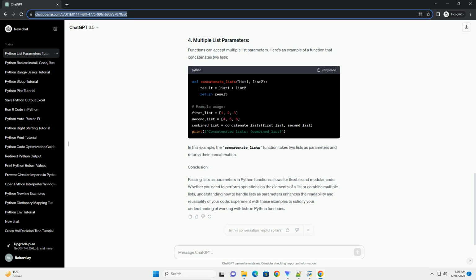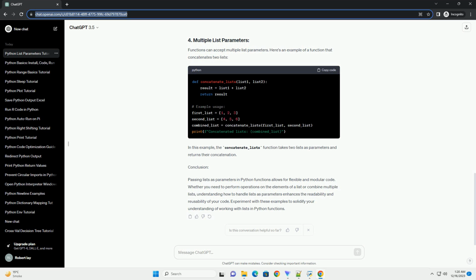In this example, the print_list_elements function has a default separator, but you can override it by providing a custom separator. Functions can accept multiple list parameters. Here's an example of a function that concatenates two lists. In this example, the concatenate_lists function takes two lists as parameters and returns their concatenation.